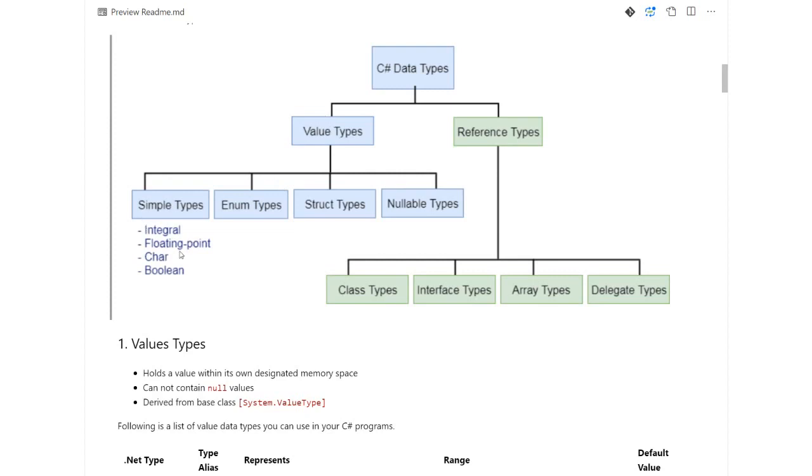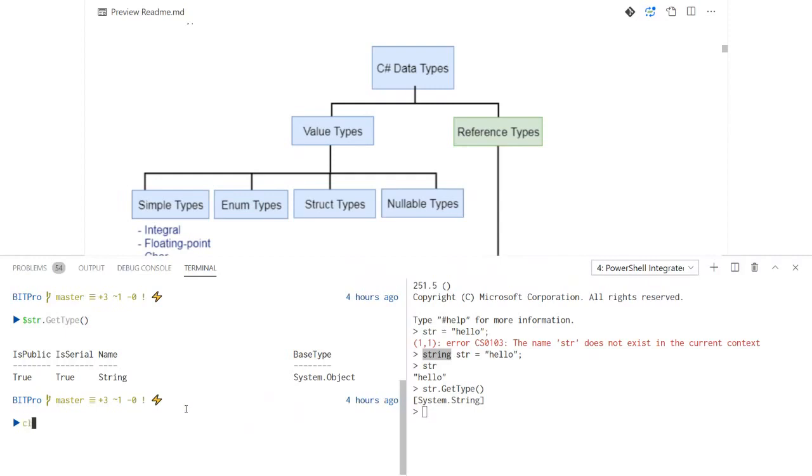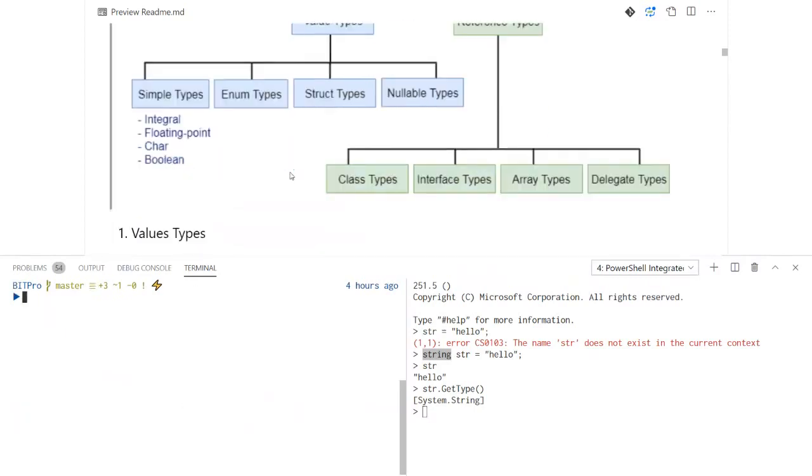Value types can be simple types or primitive data types like integer, floating point, character, and boolean, with the exception of string. String is not a value type, it is a reference type. I'll show you that quickly with an example.